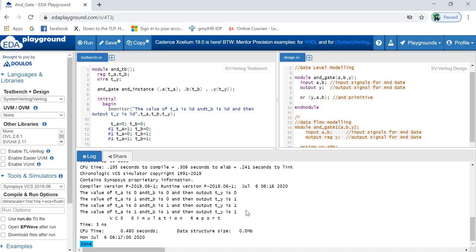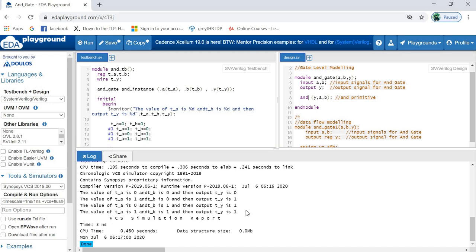So why have I given you this example? I want you guys to work on the AND gate, OR gate, NOT gate, NAND gate, those parts basically. Whatever primitives are there, you can work on those parts, and the test bench will be the same. There is no change if you have any design with 2 inputs; you can use the same test bench for the OR gate, NAND gate, or NOT gate.